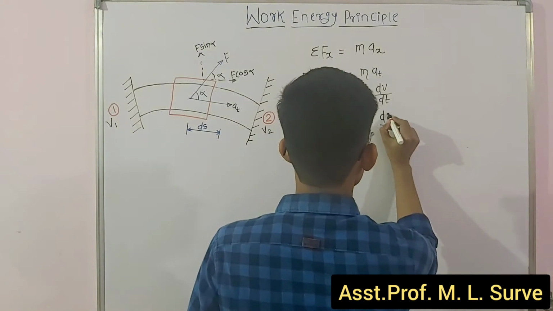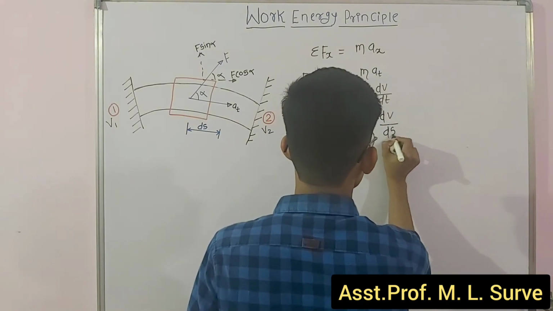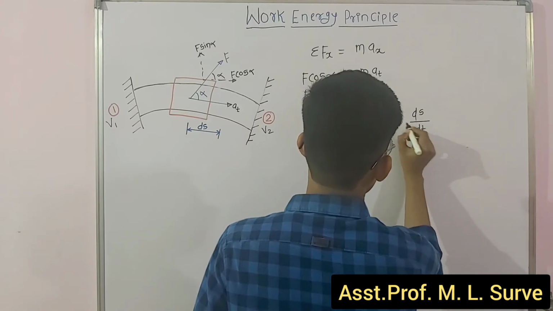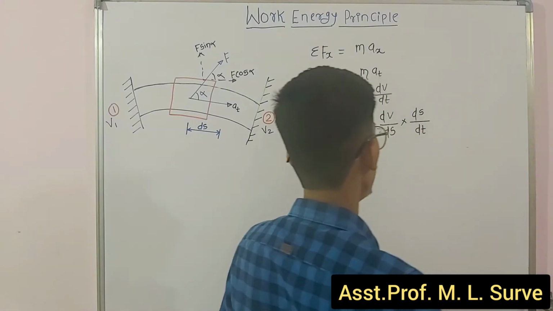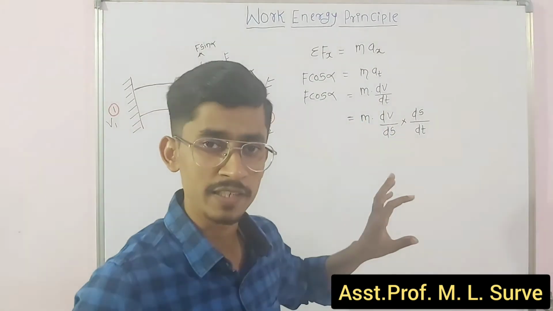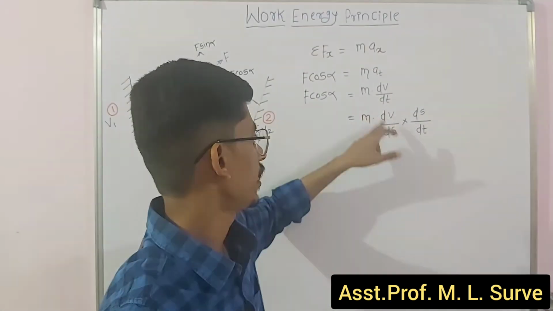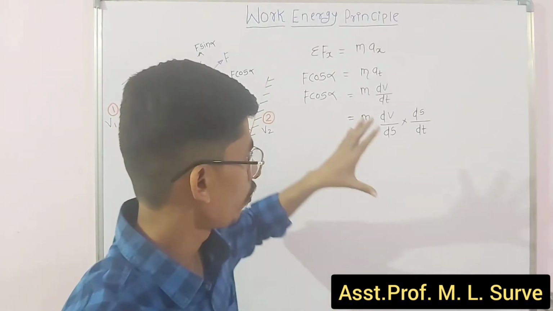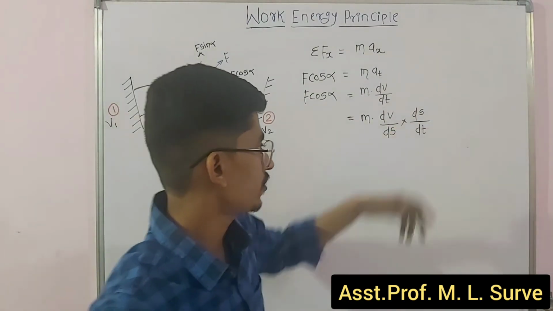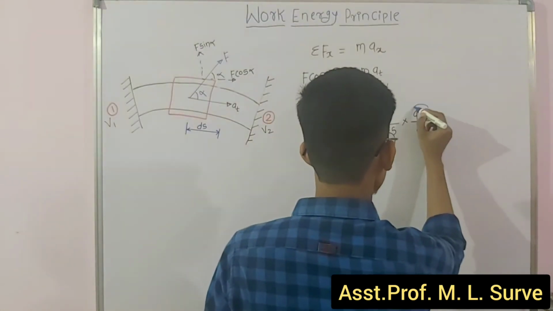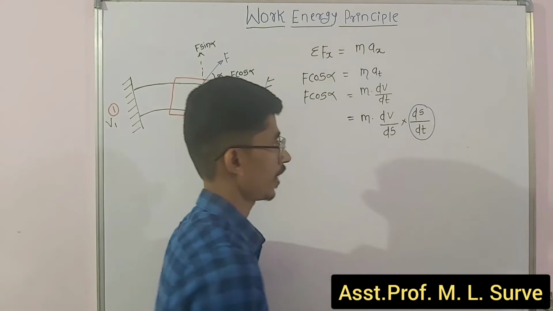Okay, can we write dv by ds into ds by dt? Simply, if you write it, it is the same as dv by dt, and the ds will get cancelled. Why am I writing it this way? Just look at that term. What is this term? Just concentrate on that term.